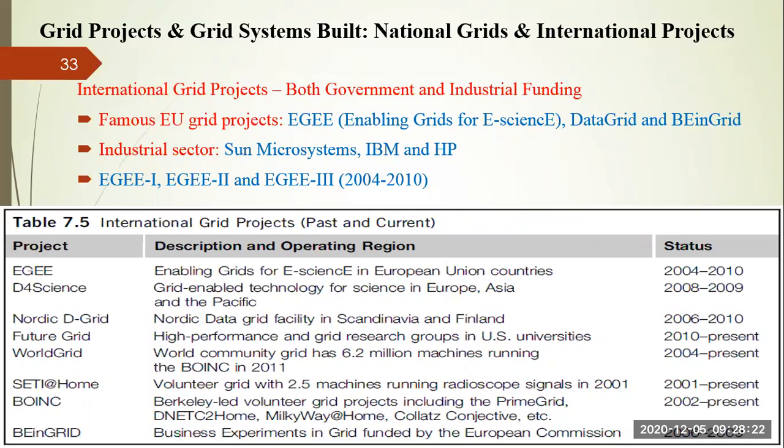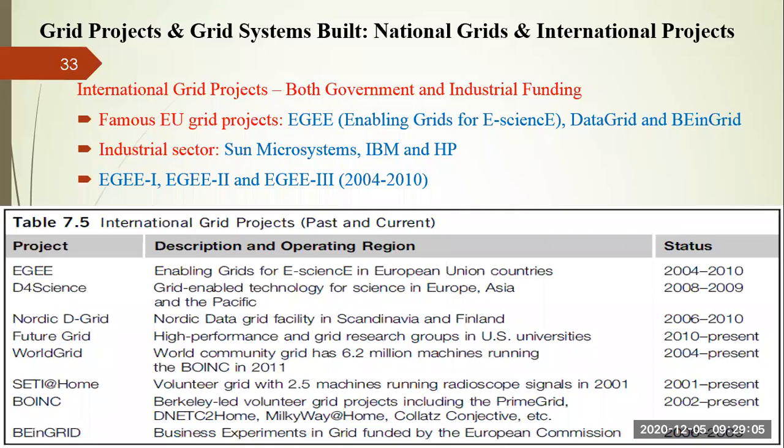From 2010, Future Grid is available. From 2004, World Grid is available. From 2001, the SETI at Home project is active, and in fact, SETI at Home is a project which is running under this BOINC platform. The BOINC platform is provided by the University of California, Berkeley, so it supports a wide range of projects. It started in 2002 and it is running till now. Similarly, BEinGRID was also active during the period 2006 to 2009.